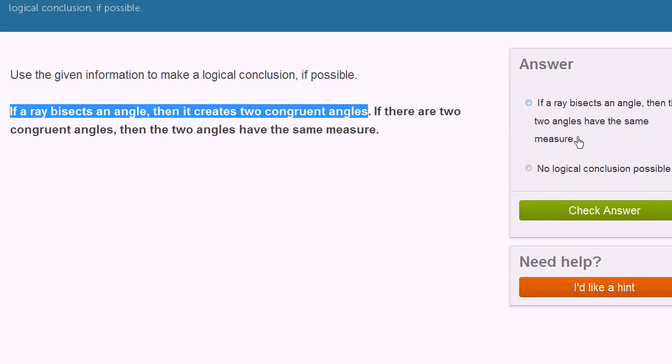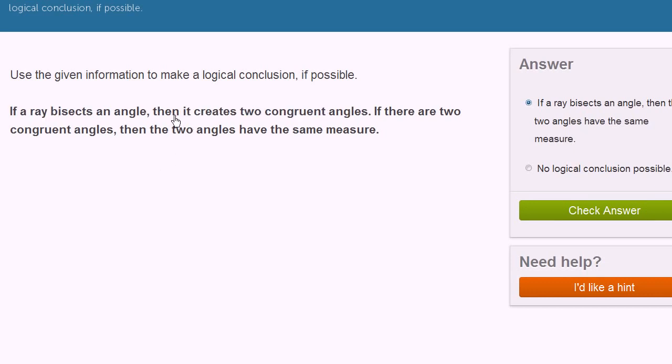And you might say, wait, how is this different? Look, the first sentence says the ray bisecting an angle creates two congruent angles. So we don't know yet what congruent angle means. The next sentence says, if there are two congruent angles, then the two angles have the same measure. So the second sentence lets us know that two congruent angles must have the same measure. Now we can merge these two together to say, if a ray bisects an angle, then it creates two angles that have the same measure, which is this choice right over here.